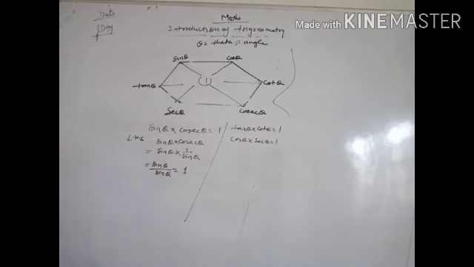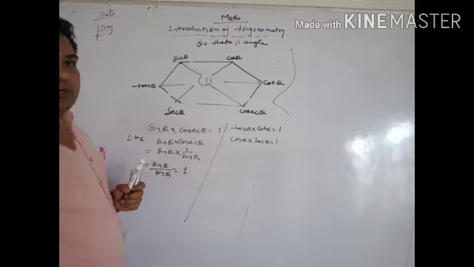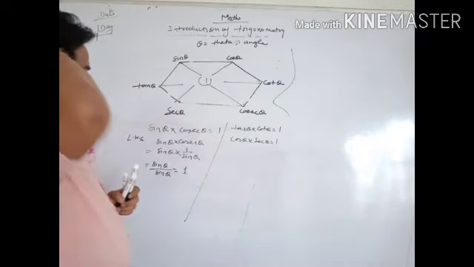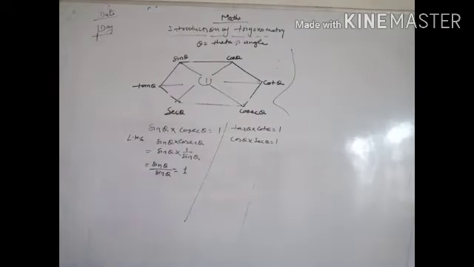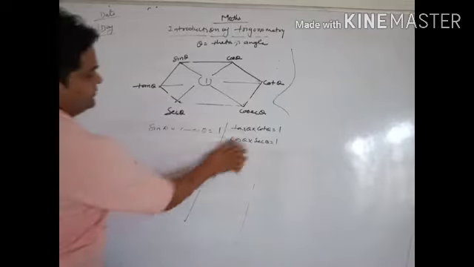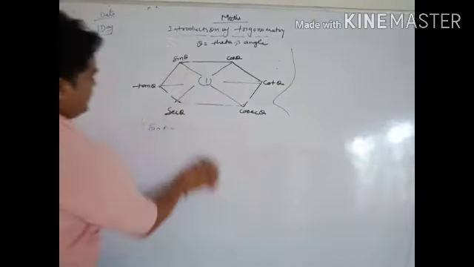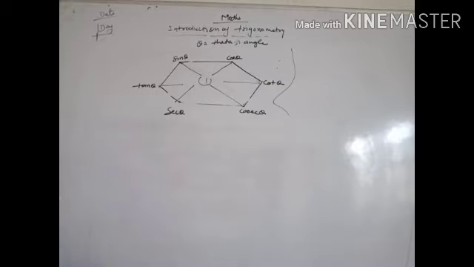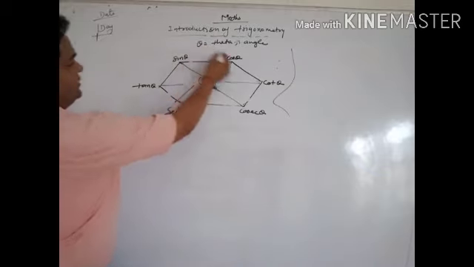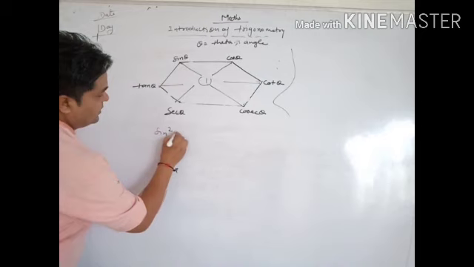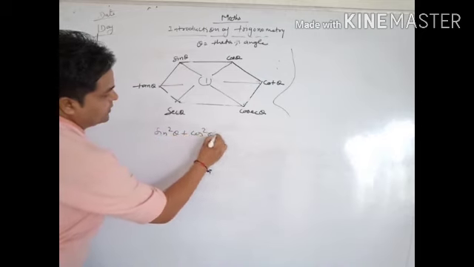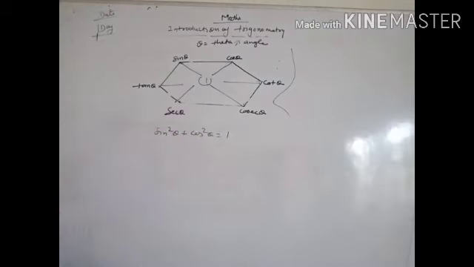This type of formula also, both diagonal sides of trigonometry multiplication is 1. Now again, the last formula: sin square theta plus cos square theta equal to 1. It is an identity, and we will not prove it here, but simply we will learn the identity.